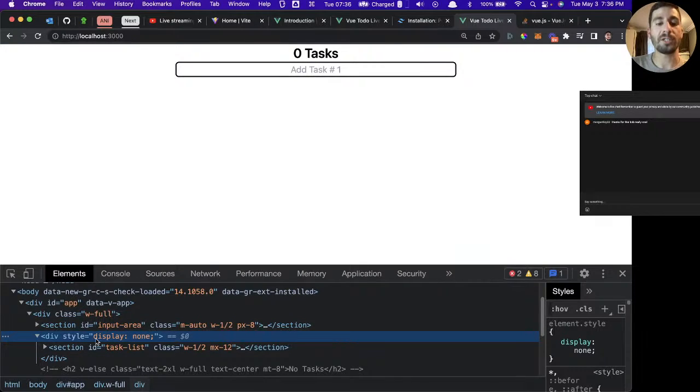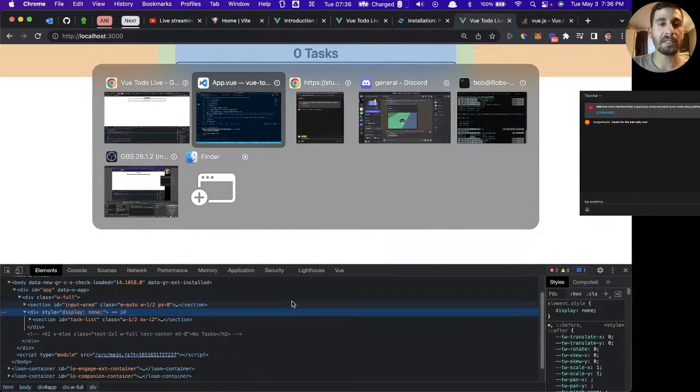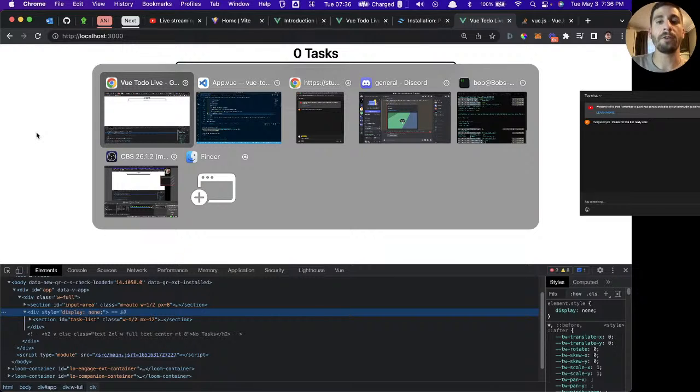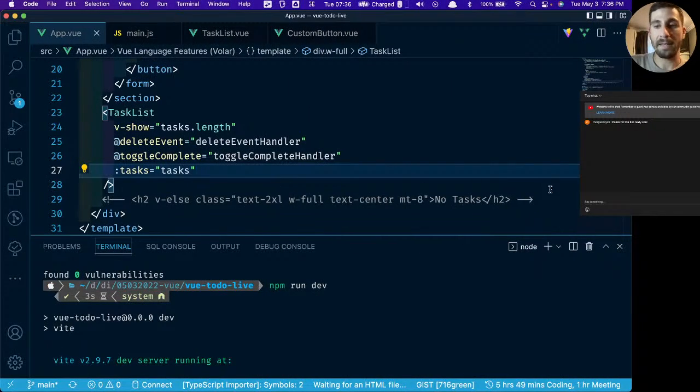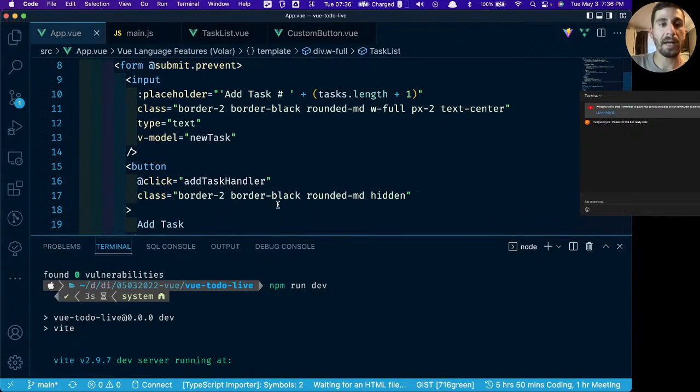That's because we use v-show. So what it does is it changes the display to none within the CSS. So it's still there, it's still rendering, it's just not showing. And that is a to-do list with Vue.js. I'm trying to think real quick before I wrap this up if there's any last features I'd want to show that I haven't already shown.